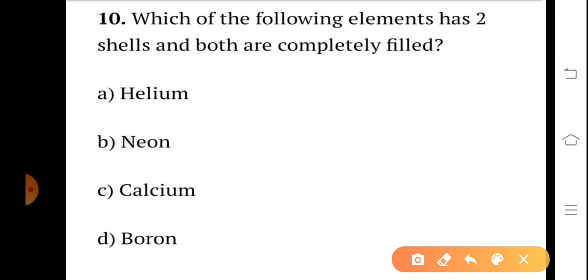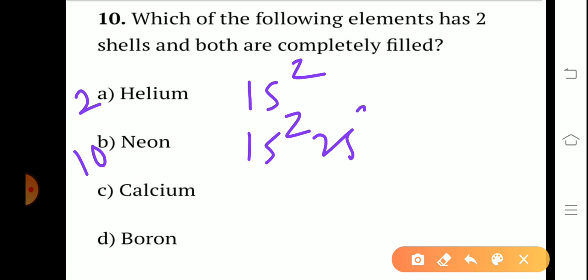Which of the following elements has two shells, both completely filled? Yes, first of all you have to write the electronic configuration. Helium atomic number 2, 1s2. Neon atomic number 10, 1s2, 2s2, 2p6. Calcium atomic number 20, 1s2, 2s2, 2p6, 3s2, 3p6, 4s2.